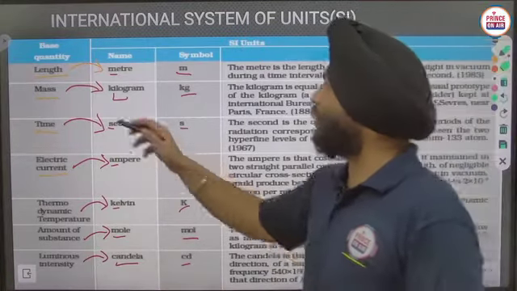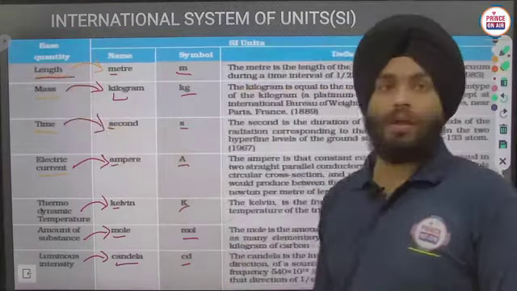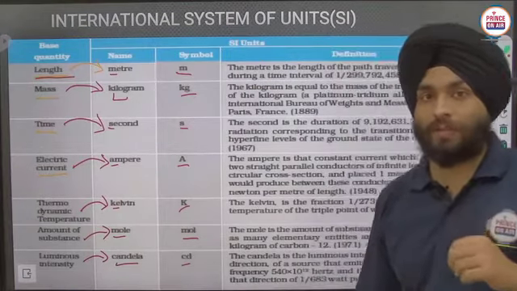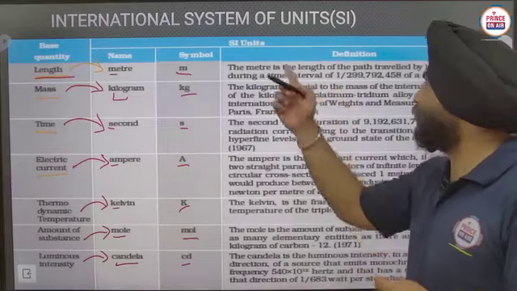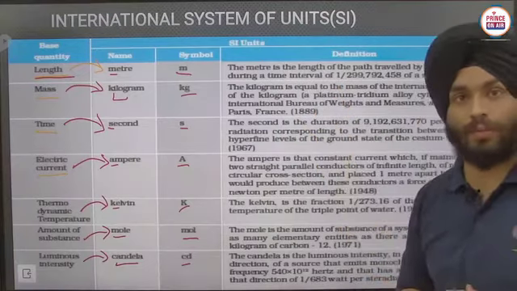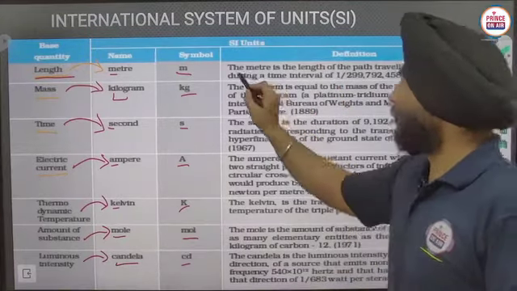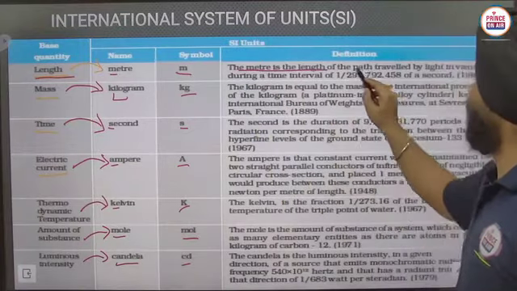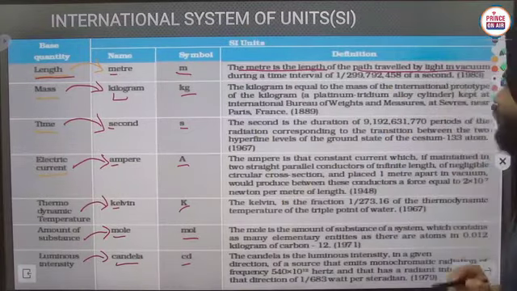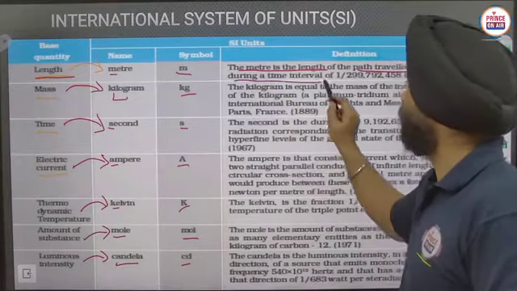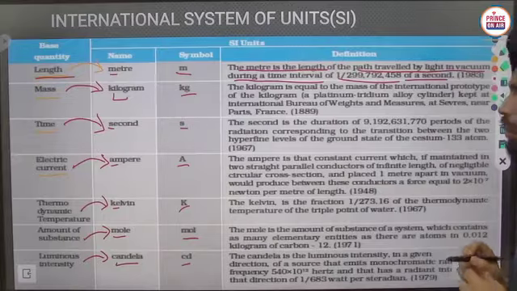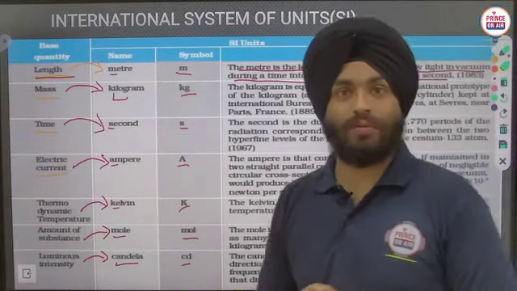Firstly we will discuss length. I just want to give you 2 definitions of length here. Firstly we will discuss the definition of length that is written on the board. The meter, listen carefully now, the meter is the length of path traveled by light in vacuum during a time interval of this of a second. Now we can't understand that. What's happened?